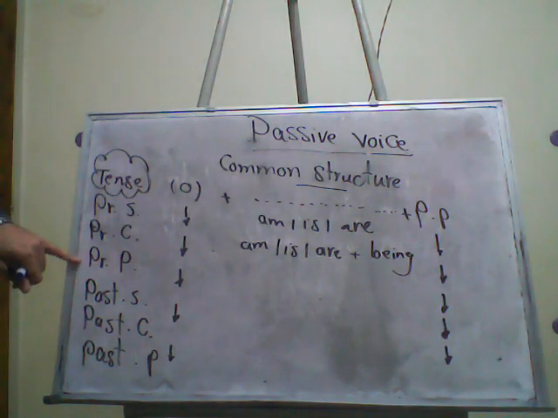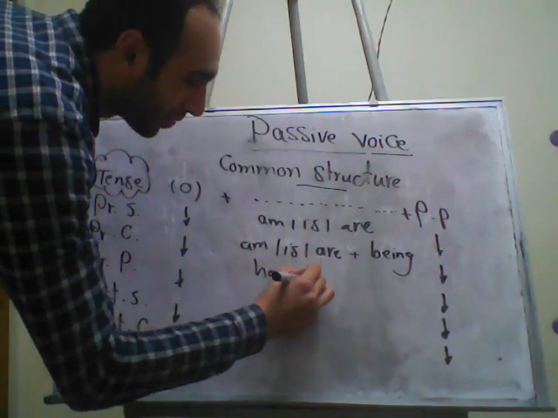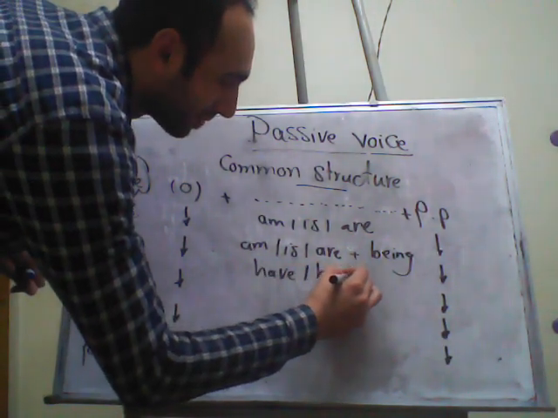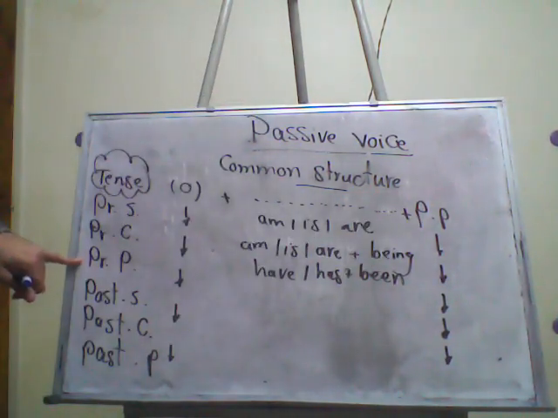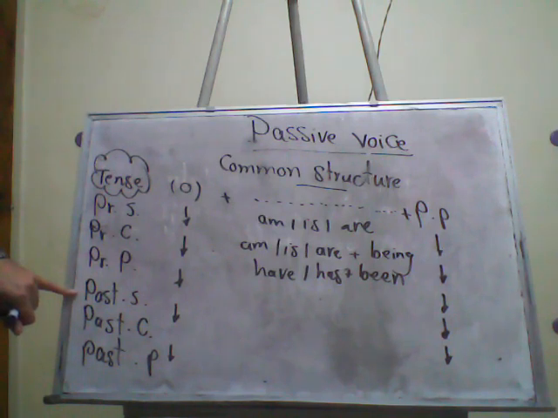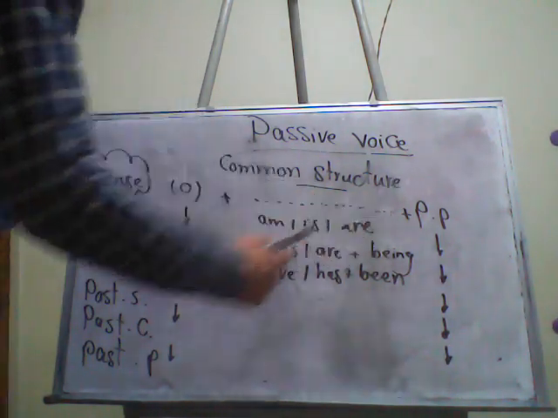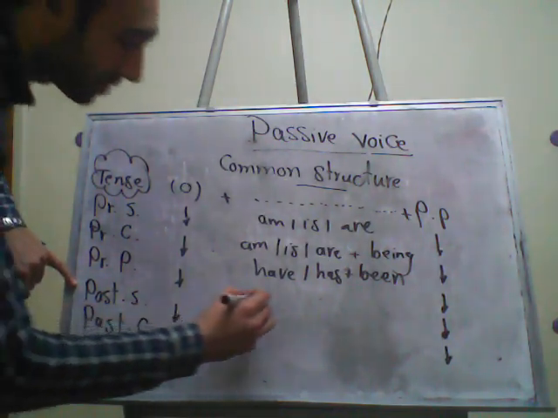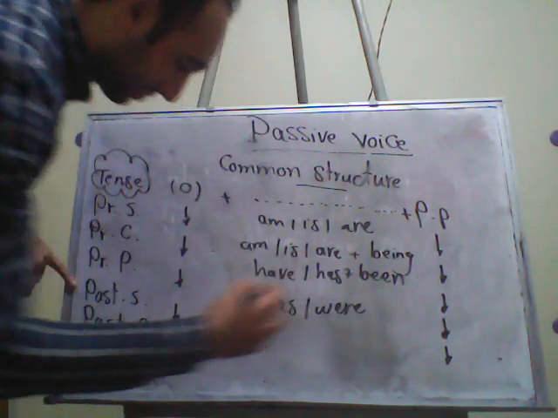What about the present perfect? Present perfect uses have or has plus the word been and the past participle. Moving to the past simple, it is easily was or were.